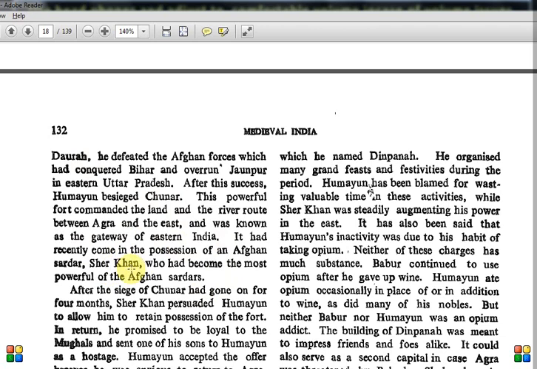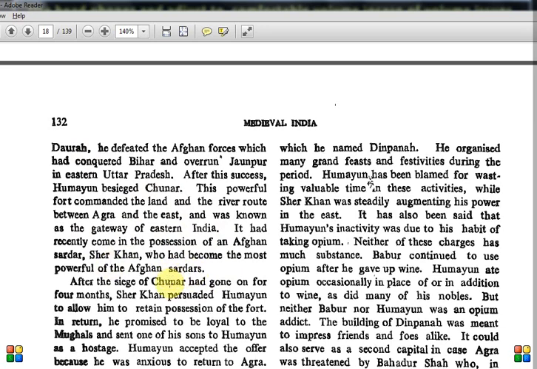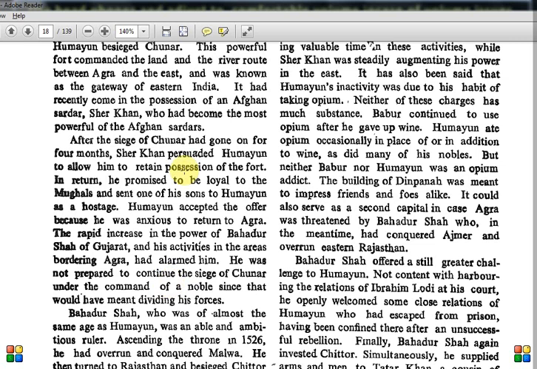Later he will start the Sur Empire, and then he will be called Sher Shah Suri. So different names are there. He became the most powerful of the Afghan Sardars on the eastern side. The siege of Chunar went on for four months, after which Humayun actually captured it.